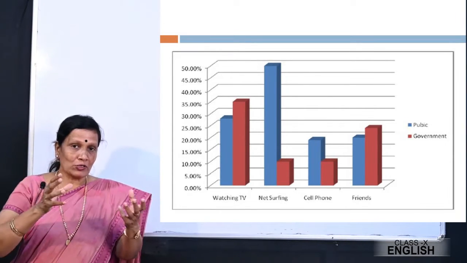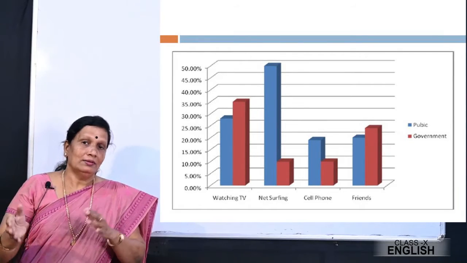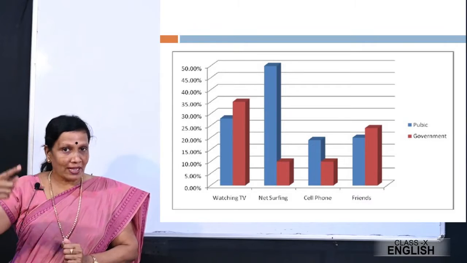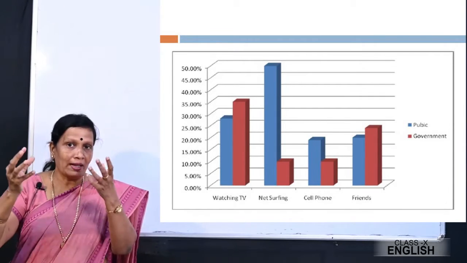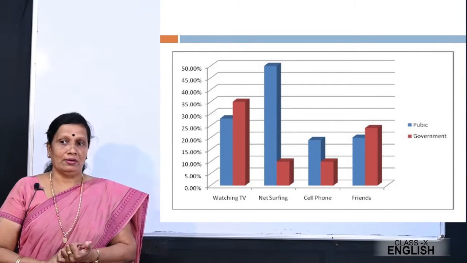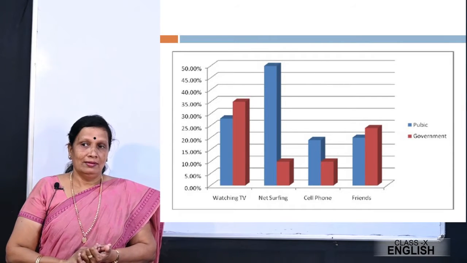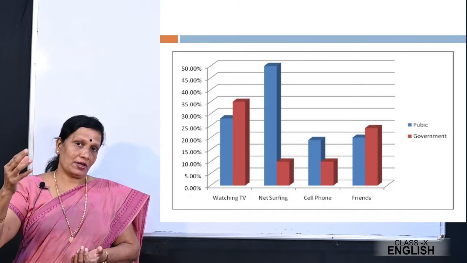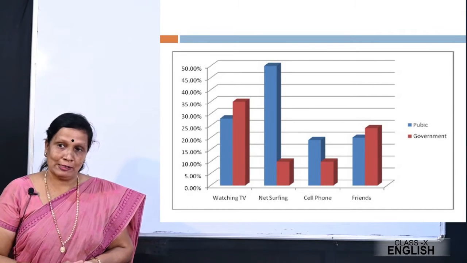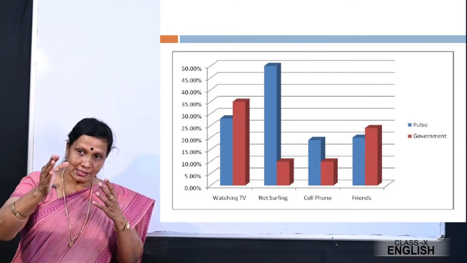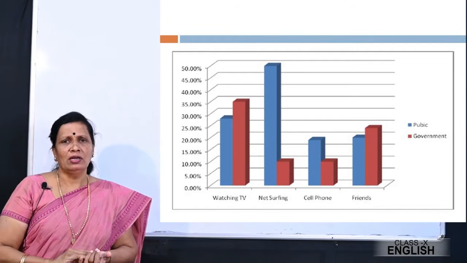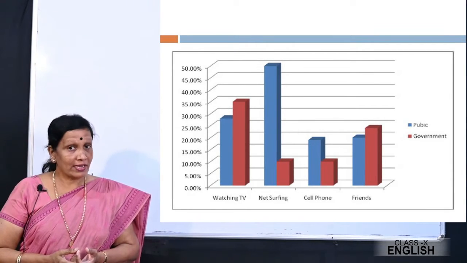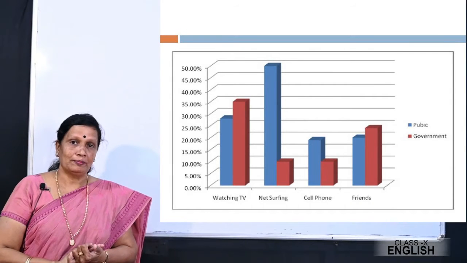So here you are also trying to compare the private school and the government school. So you are trying to analyze, you are trying to compare. Okay, and now look at the last one, friends. The children of government school, they spend their leisure time talking to their friends. Whereas the children of private school, they don't spend much time talking to their friends during their leisure periods.